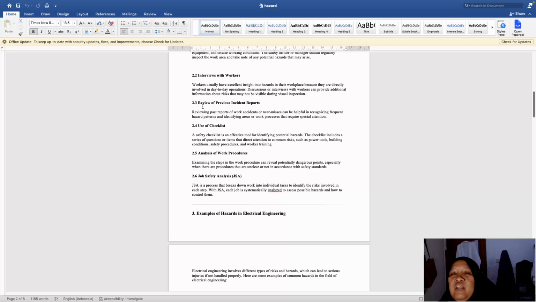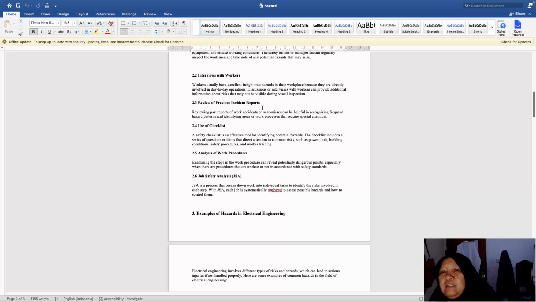And number 2.3, reviews of previous incident reports. Reviewing past reports of work accidents or near misses can be helpful in recognizing frequent hazard patterns and identifying areas or work processes that require special attention. So if there is any incident or accident before, it has to be noted, so we know what the hazard was and what is not going well there, so we can do maintenance, or we can prevent another